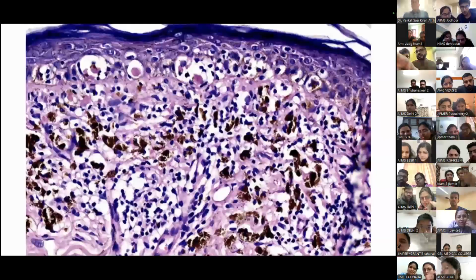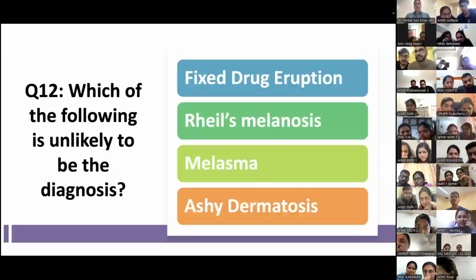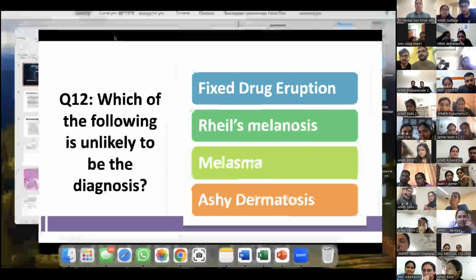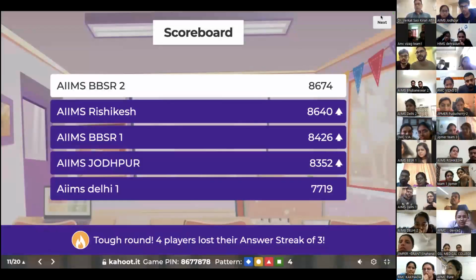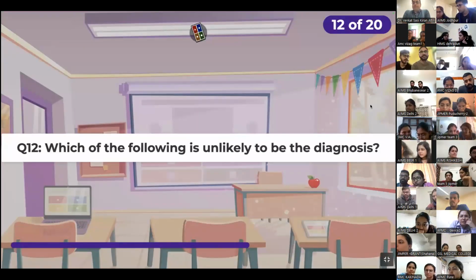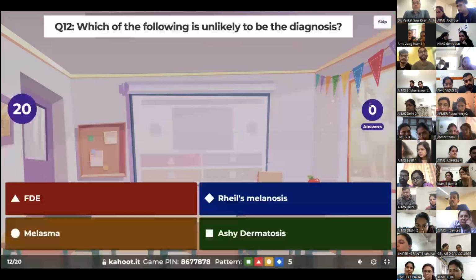There you go. So you've already made a diagnosis, hopefully, which is unlikely: fixed drug eruption, Riehl's melanosis, melasma, or ashy dermatitis. Come now. I think we better not give you too much time because all of you seem to be experts in dermatopathology. If I give you too much time, you seem to be answering a little bit.